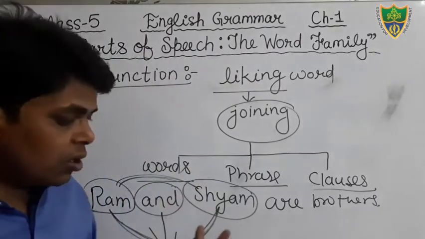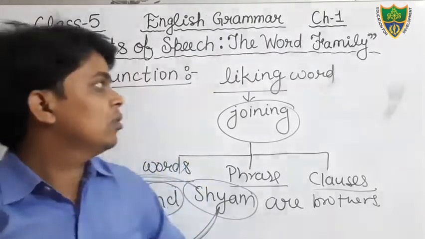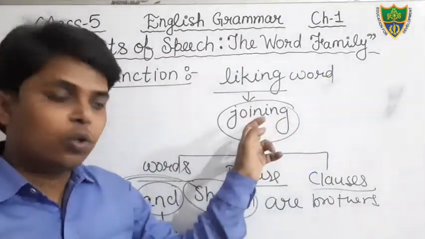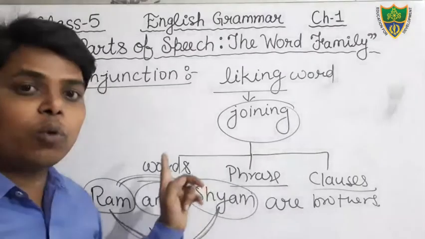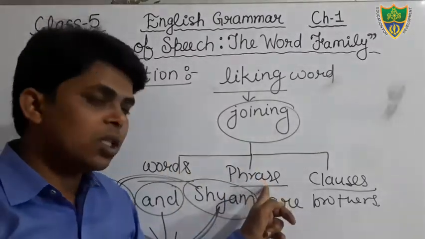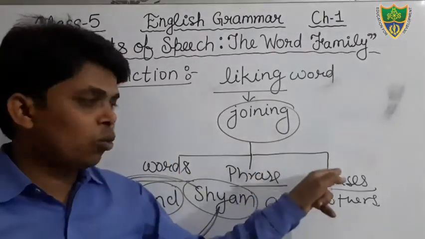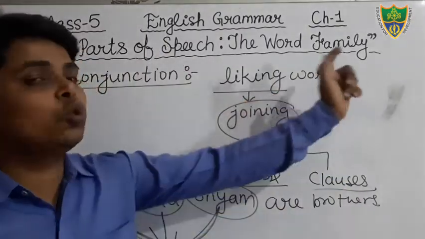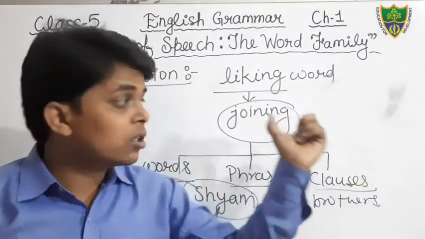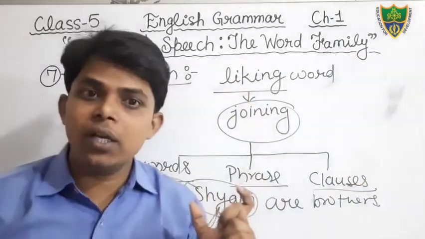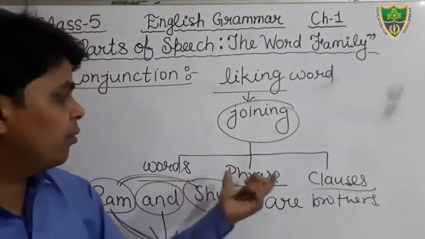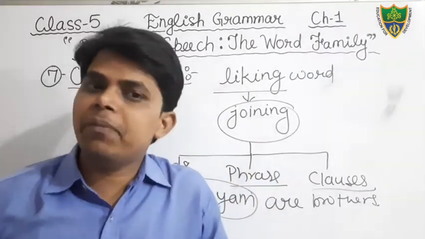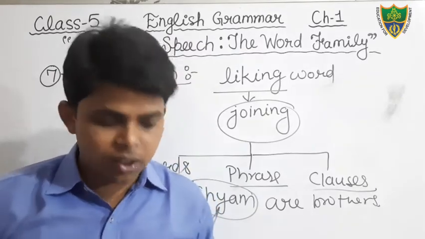So conjunction is a word that links, or you can say joins, two words or more than two words, two phrases or more than two phrases, two clauses or more than two clauses. Its main work is to join. Conjunction means to join the words, phrases and clauses in a sentence. Students, I hope that you all have understood the topic conjunction.